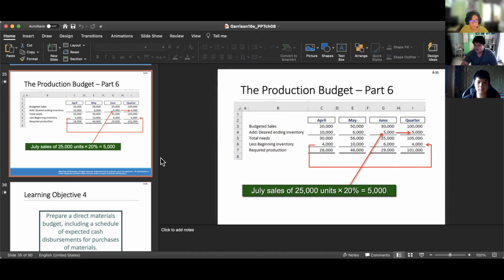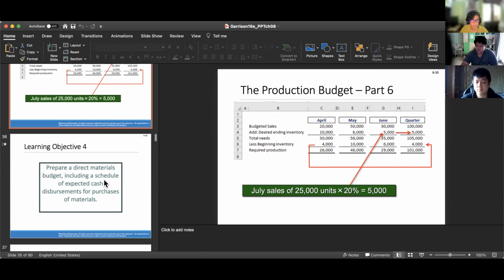And for the quarter, you just have to sum all of the budgeted sales from these three months, and you get the budgeted sales for the quarter. Now, to get the desired ending inventory for the quarter, you just move the desired ending inventory from June to the quarter, and you subtract the beginning inventory, which you get from the beginning inventory from April. And required production for the quarter is 101,000.